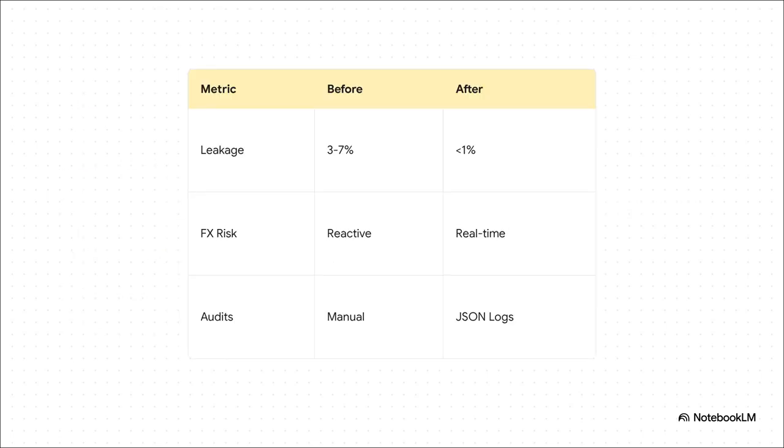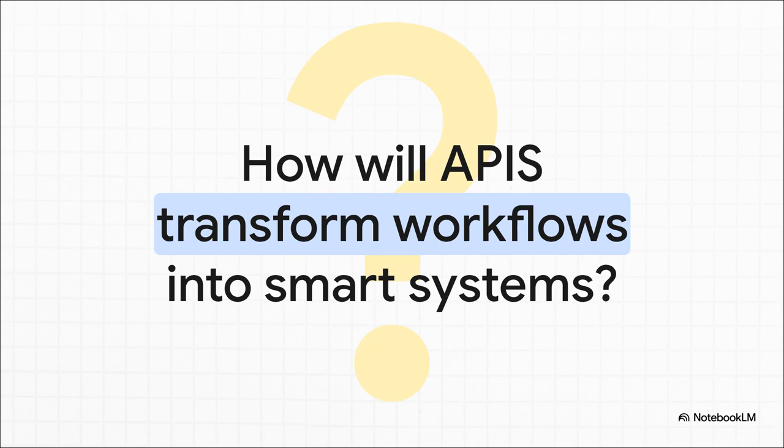And that speed translates directly to hard financial savings. We drop cost leakage from that glaring 7% down to under 1% of total spend. At the same time, foreign exchange risk visibility shifts from reactive quarterly reviews to 100% real-time transparency, all locked into immutable logs. Ultimately, this system proves that effective agentic workflows are defined by strict orchestration discipline, not just blindly throwing LLMs at a problem.